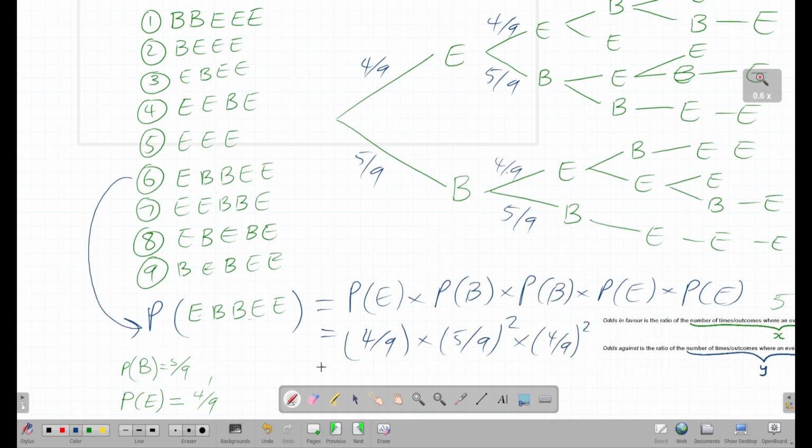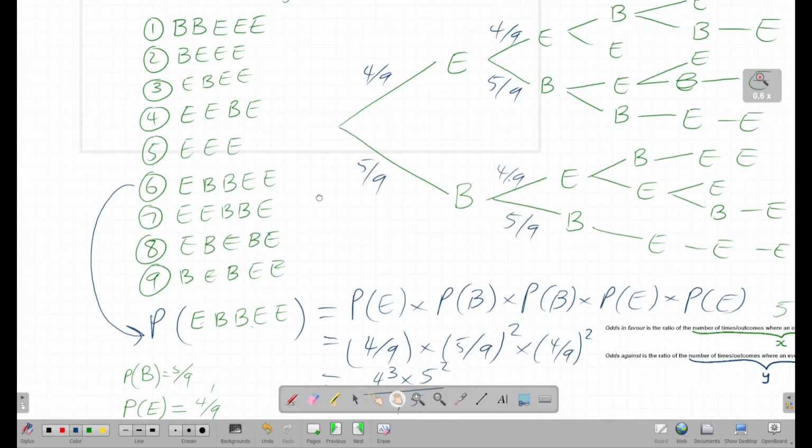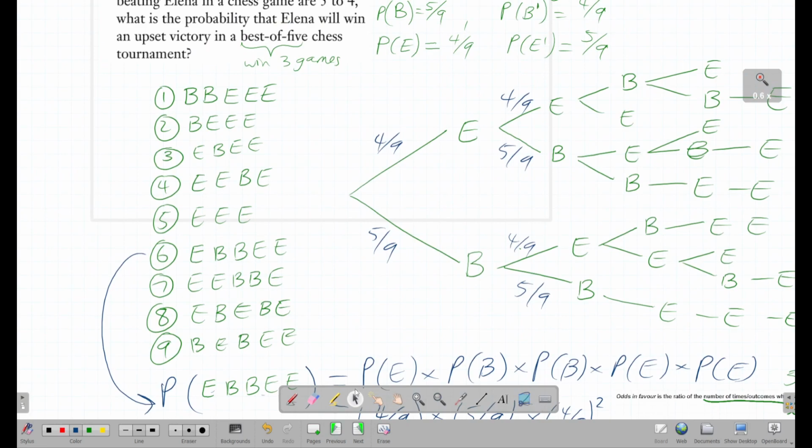And you multiply these numbers up. I'm not really going to do it. I'm just going to say this is 9 to the power of 5, and then this is going to be 4 to the power of 3 times 5 to the power of 2. You can use a calculator and calculate this to get an actual fraction. I'm not going to do that in the video, but you can do it yourself.